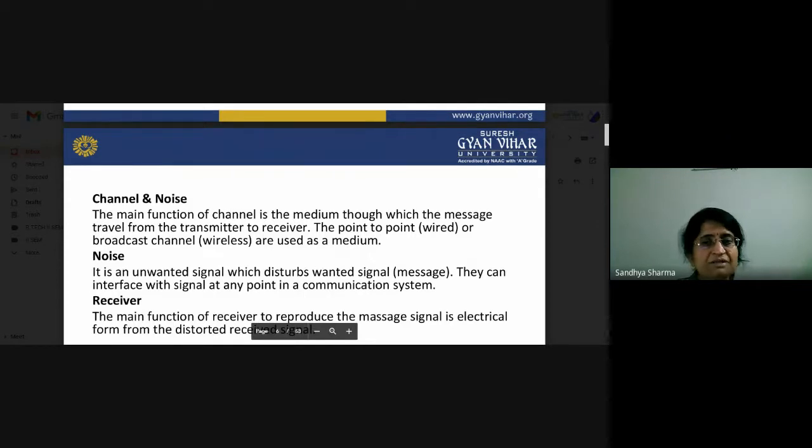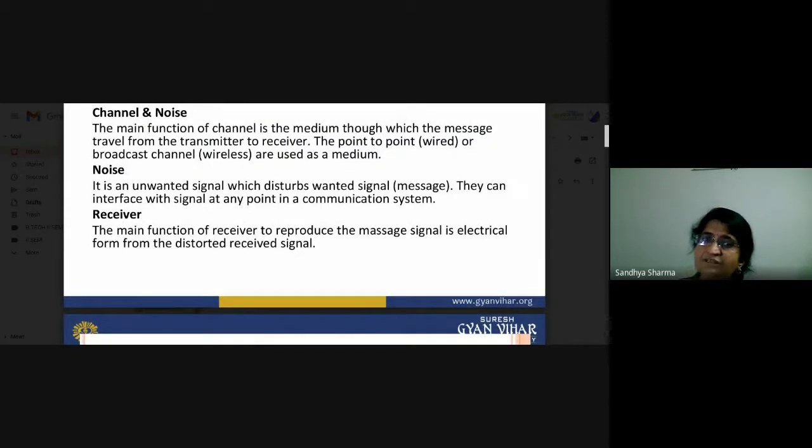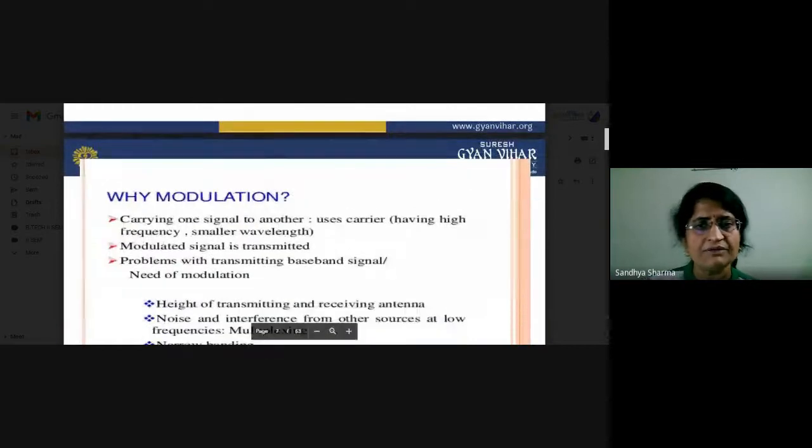So what about the receiver? What do you have to do at the transmitter section? You have to convert your message signal into the desired form for the channel. According to the channel, you convert your message signal into a form comfortable for transmitting. At the receiver, you have to receive your original signal again, and extract the carrier signal you mixed in for transmission purposes. The receiver will extract that particular signal. So this is a very basic block diagram.